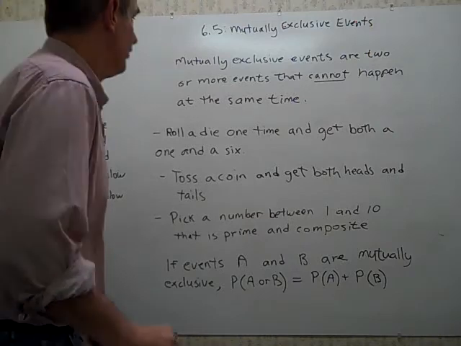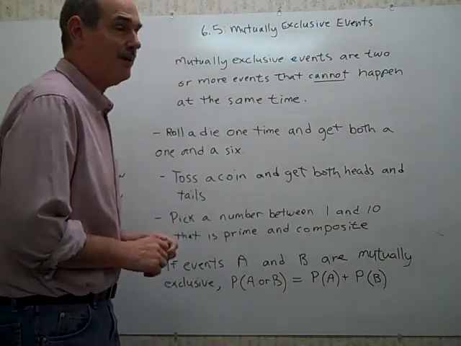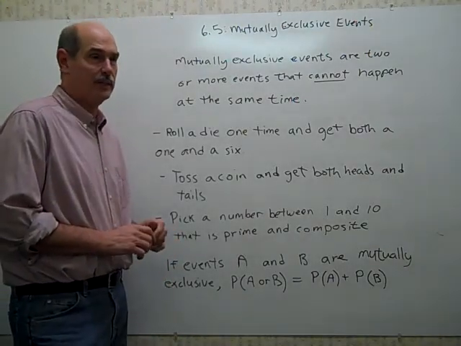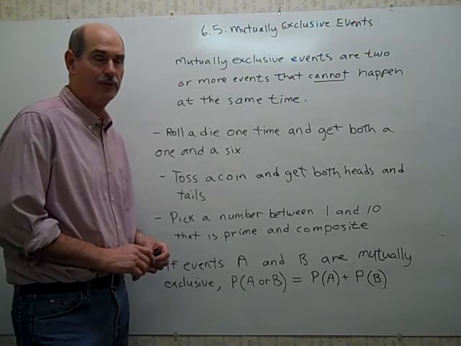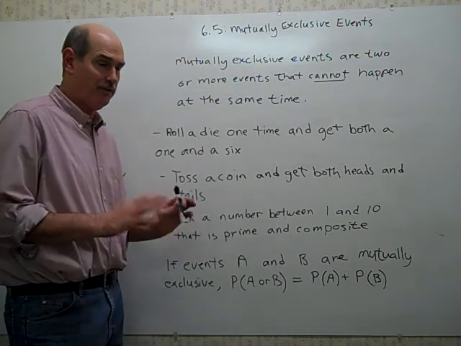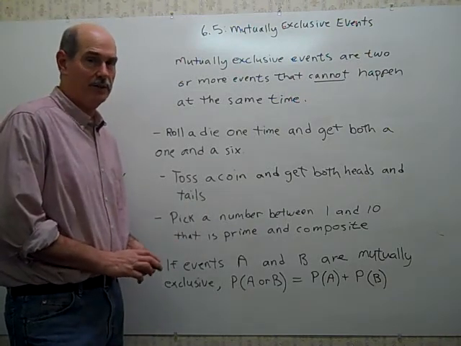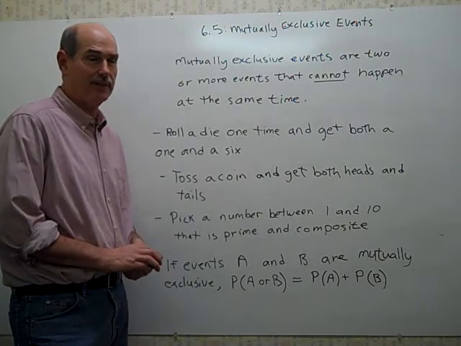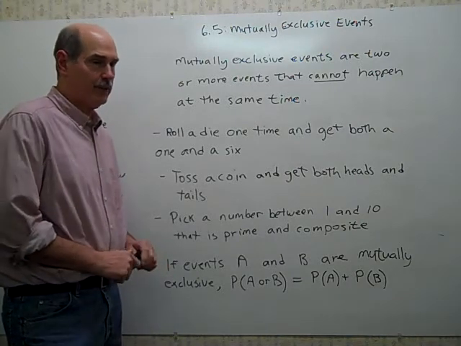As we start this lesson on mutually exclusive events, I want to remind you that the probability that something will happen is a comparison of two numbers, the number of ways that you hope it happens, that is favorable outcomes, compared to the number of ways that it possibly can happen. Now that's a pretty simple definition of probability.